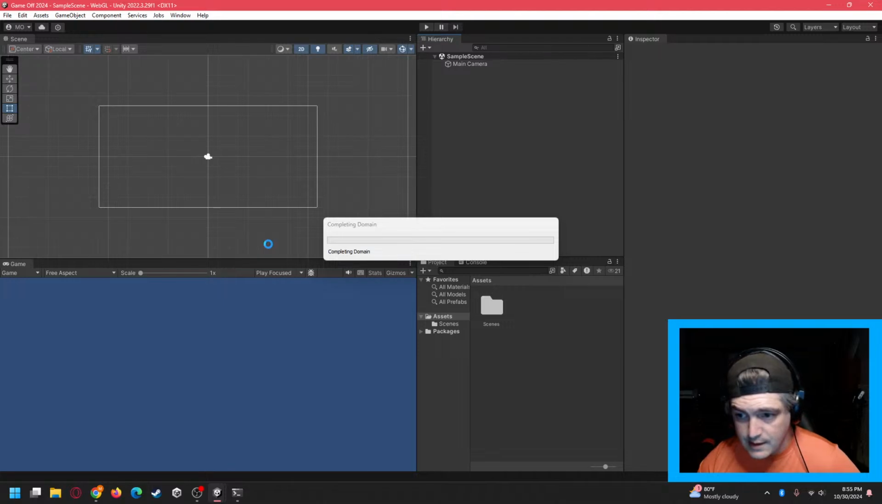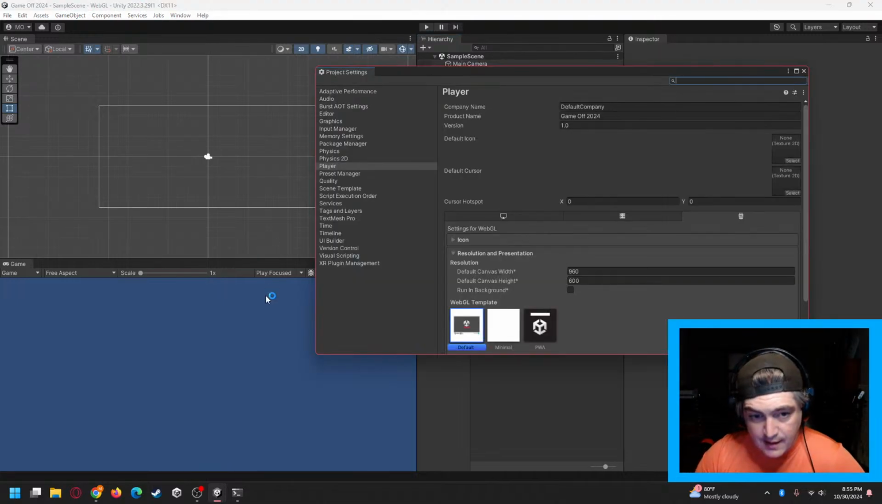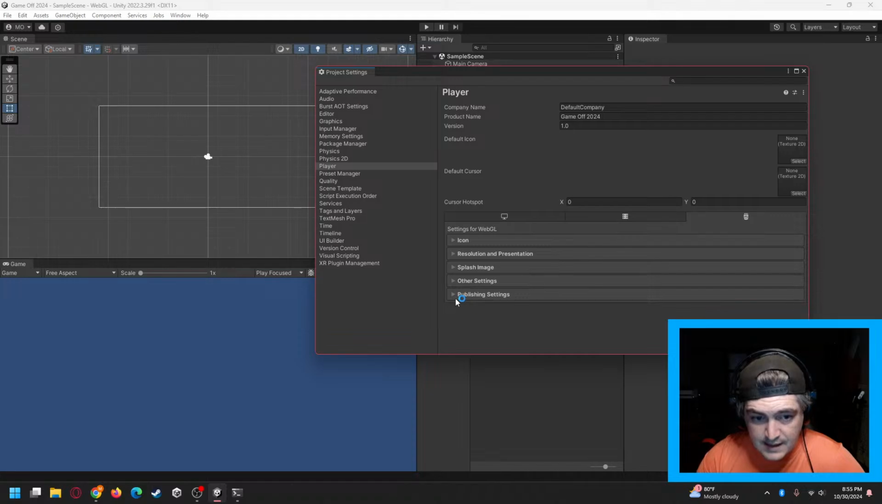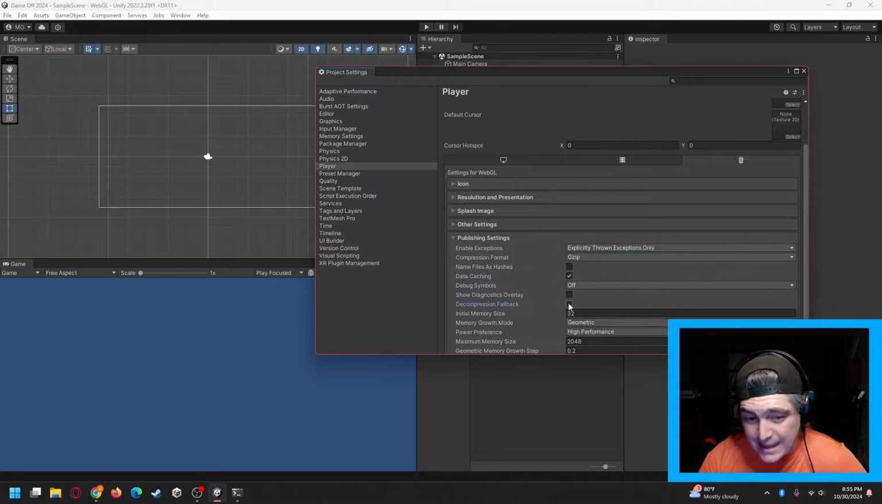There's two key pieces that I have learned over doing this as many times as I have. In your player settings, you're going to want to go to the very bottom in publishing settings. There's two pieces you need to adjust here. The compression format is set to Brotli by default. You want to adjust that over to gzip. And the other is you want to enable decompression fallback.